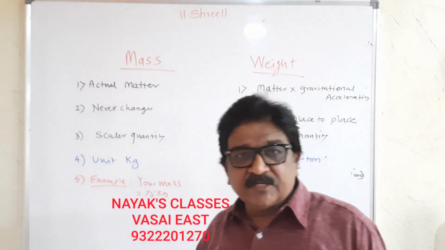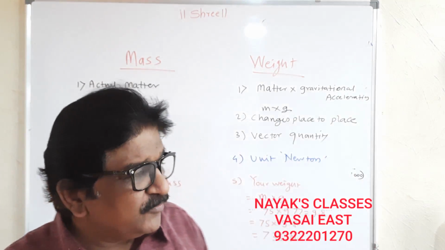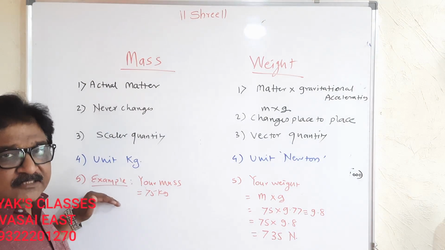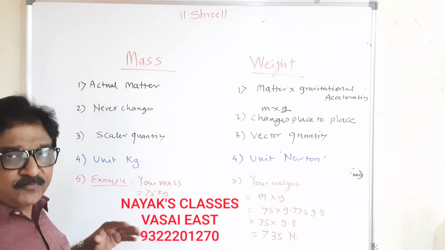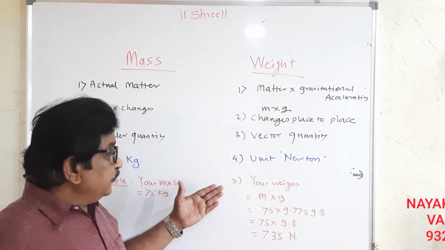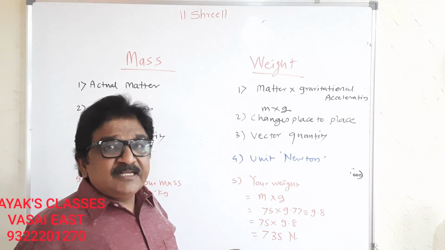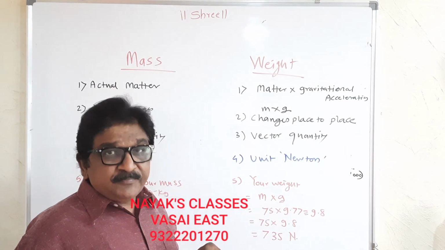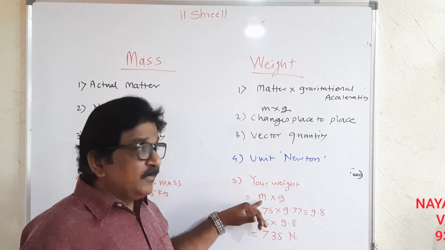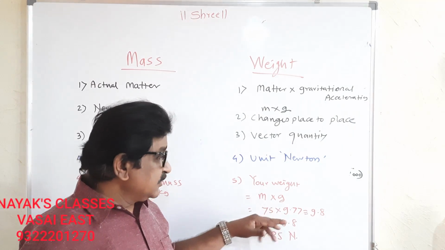And now the main example. Suppose your weight is 75 kg mass. The matter inside you is 75 kg. But when you express it in a scientific way, your weight will become mass into gravitational acceleration.